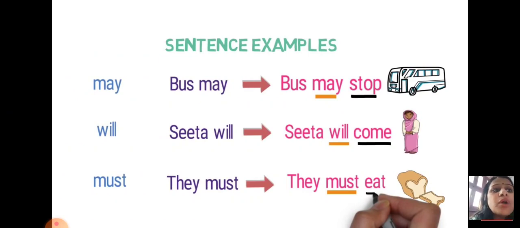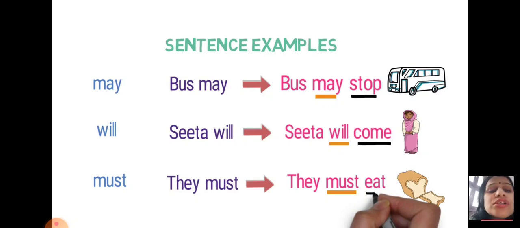When you check the modal auxiliary verb sentences, in these three sentences you will find the modal auxiliary verbs may, will, and must. But the thing you have to take care of is that just after may comes stop. Stop itself is a verb. Just after will, come. Come itself is a verb. After must, eat. Eat is a verb. So you can understand that your auxiliary verbs or modals always need the main verb to show you the full meaning of that sentence.